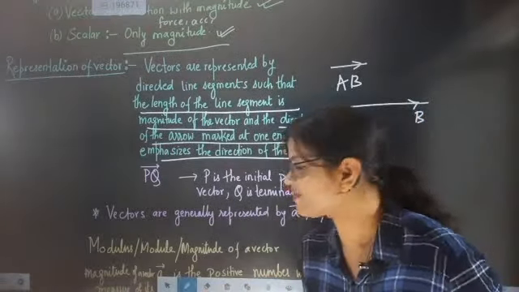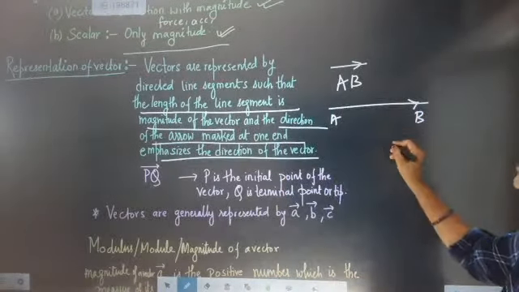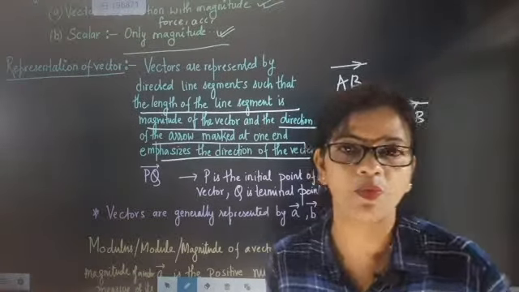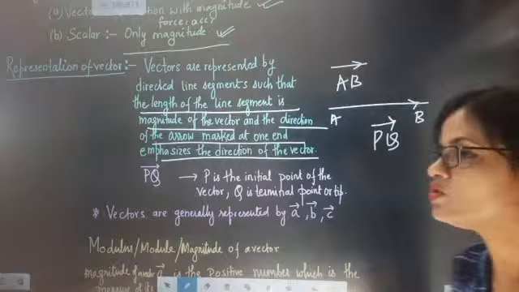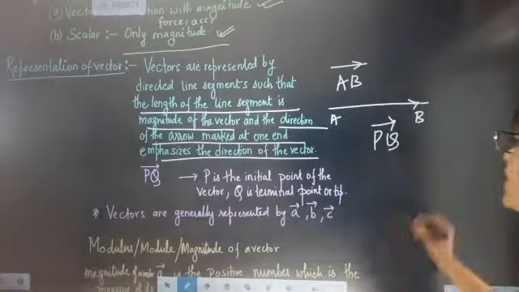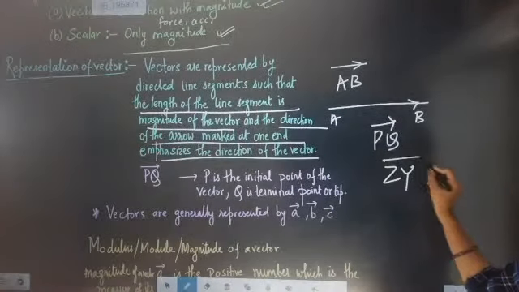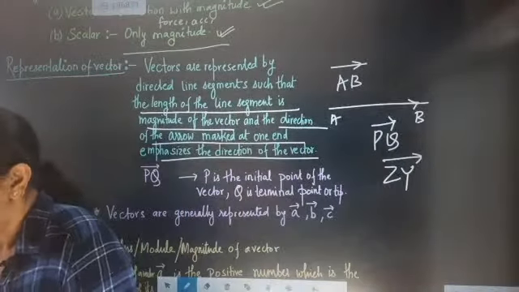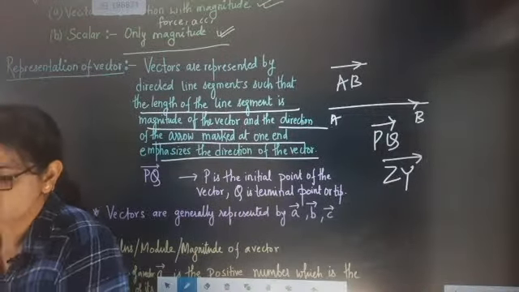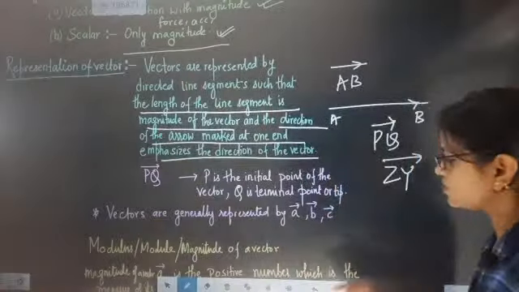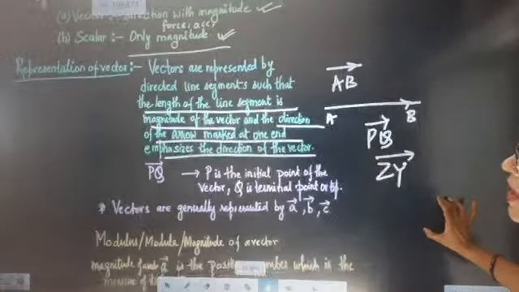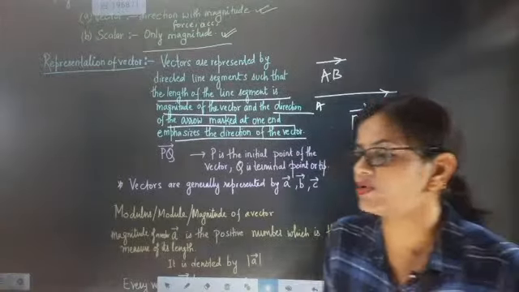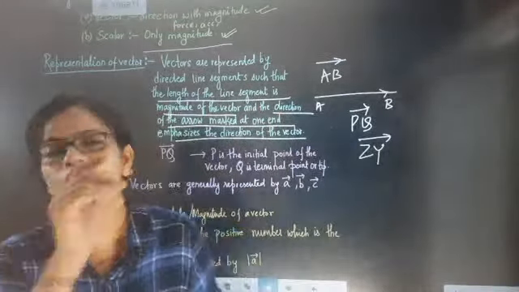And always when we are writing PQ vector, that means P is the initial point and Q is the terminal point. So Q is having the arrow, that means Q is the terminal point. Can you tell me what is the initial point and what is the terminal point here? B will be the final point. Absolutely. Can you tell me this one? So now PQ vector, P will become the initial point, Q will become the terminal point, because Q is specifying the movement of the vector.